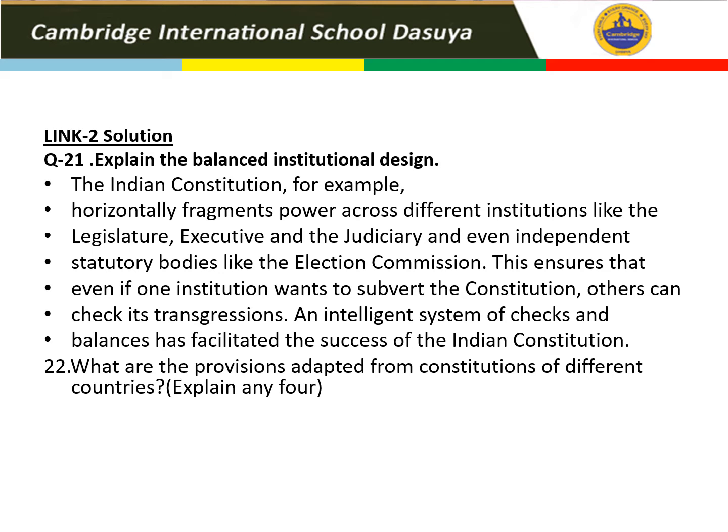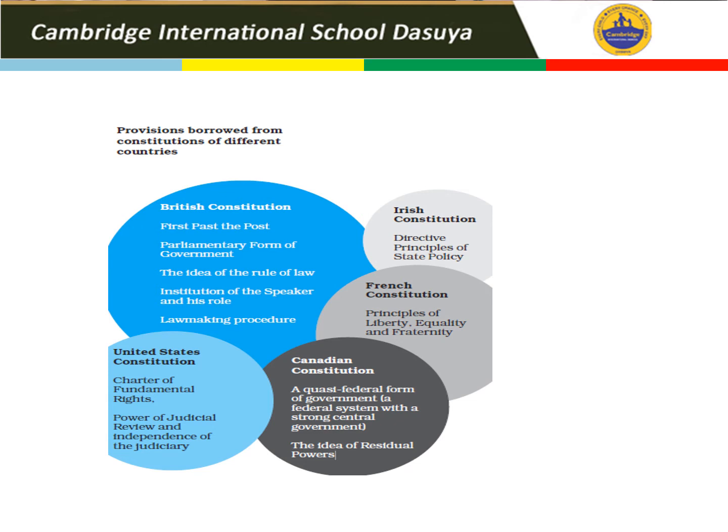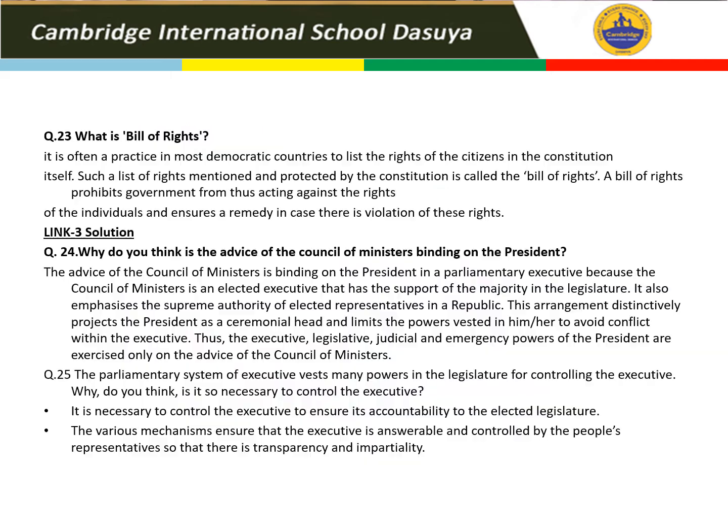Question number 22. What are the provisions adapted from other constitutions? The same picture I have taken from your NCERT textbook. British Constitution, FPTP system. Irish Constitution, DPSP. United States Constitution, Fundamental Rights. And Canadian Constitution, quasi-federal form of government.